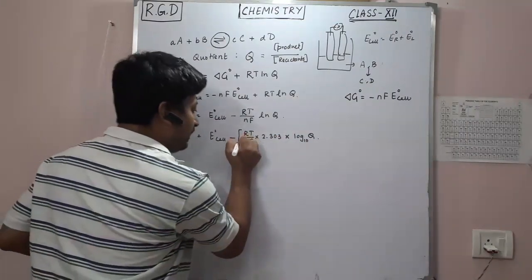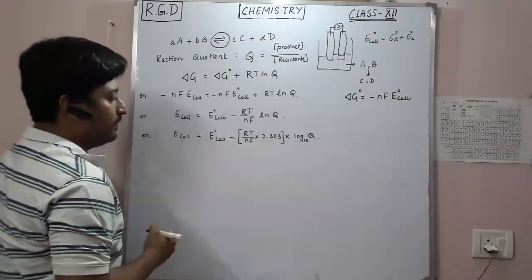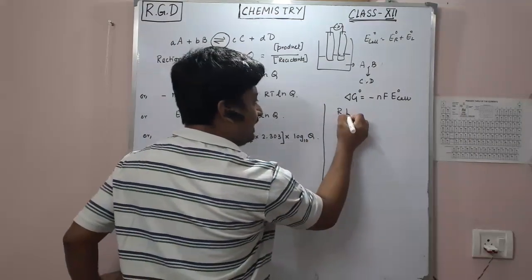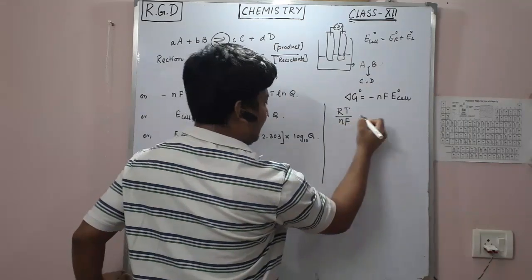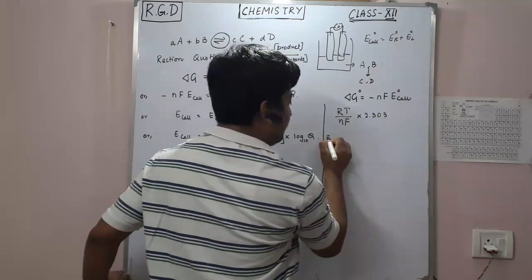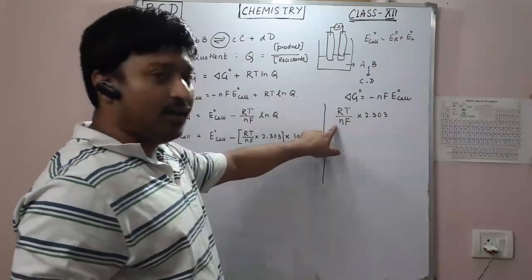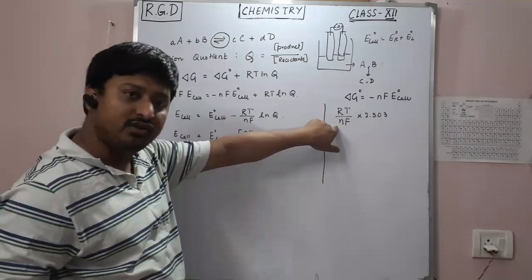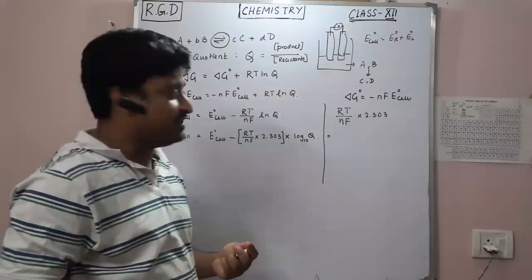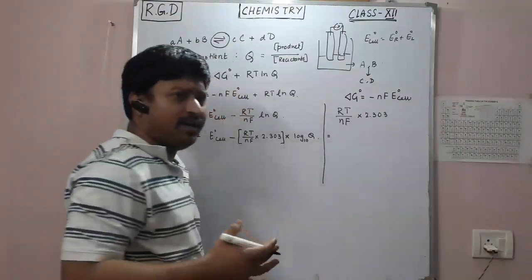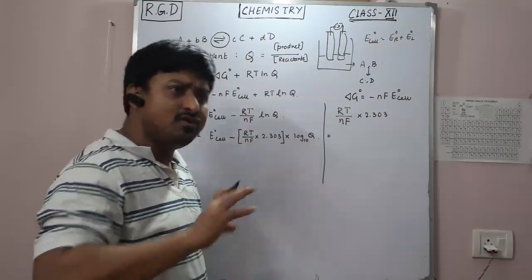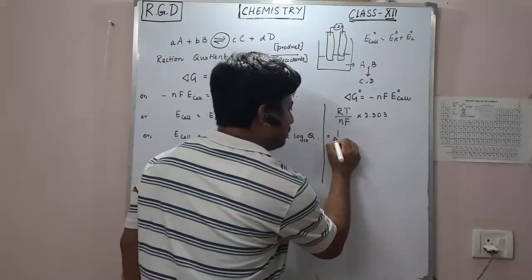Now let's look at this part particularly: what is RT by nF multiplied by 2.303? Here n is the number of electrons exchanged in this reaction, which you can easily calculate by looking at the equation and the electron change. So let's write it as 1 by n.